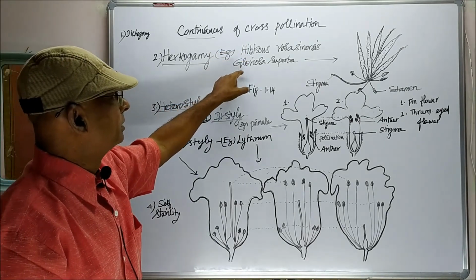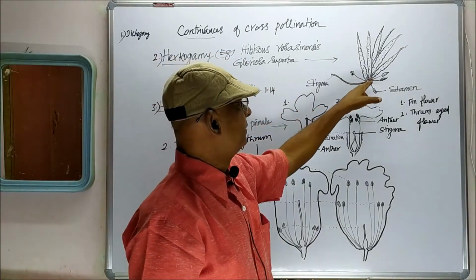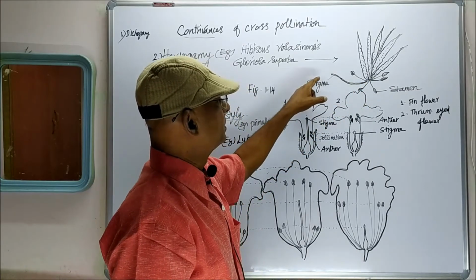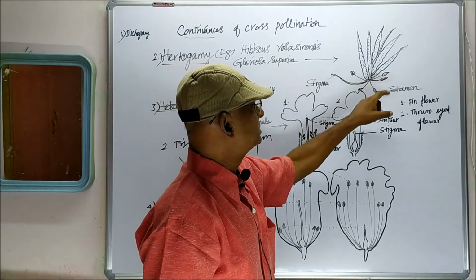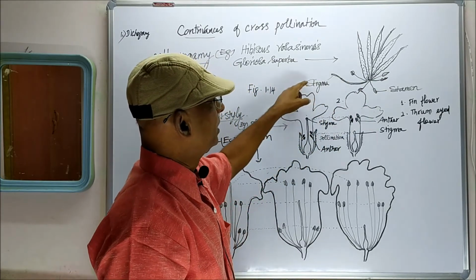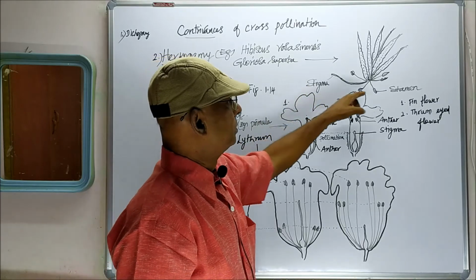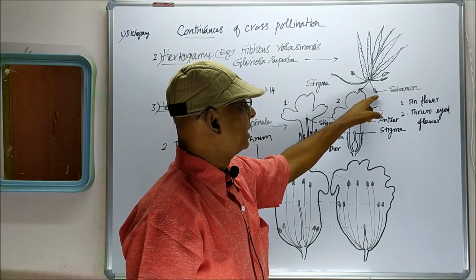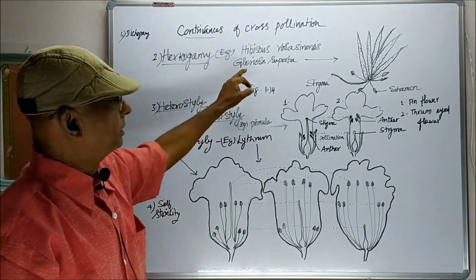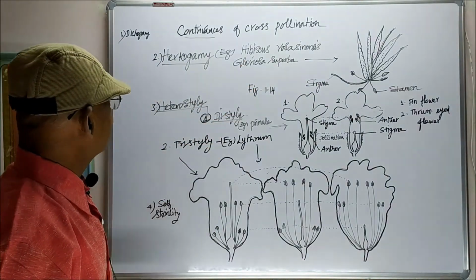The second one, Gloriosa. In the diagram you can see the stigma is projecting far away from the stamens. These are the stamens. The stigma is projecting far away from the stamens, so the pollen grains from the stamens cannot reach the stigma. So that is the condition in Gloriosa superba.